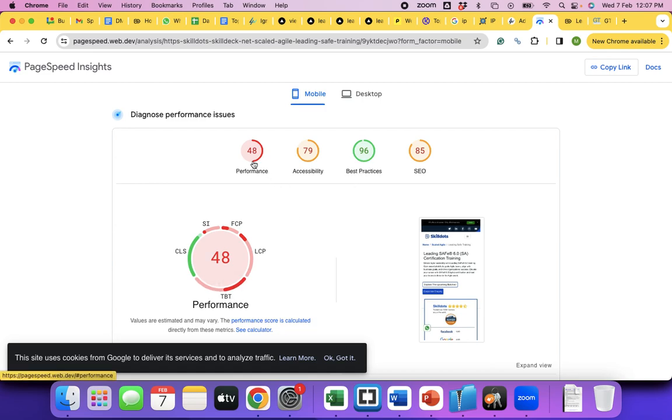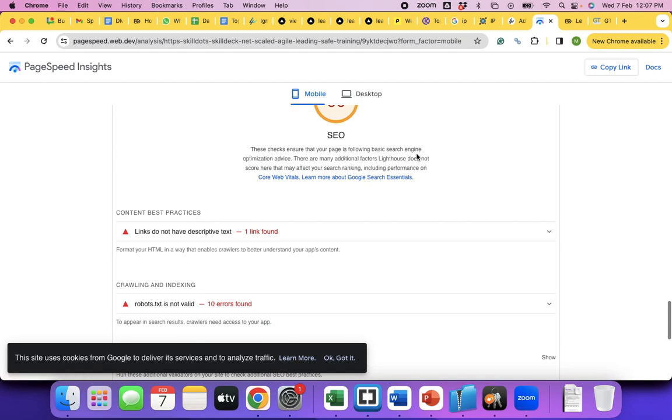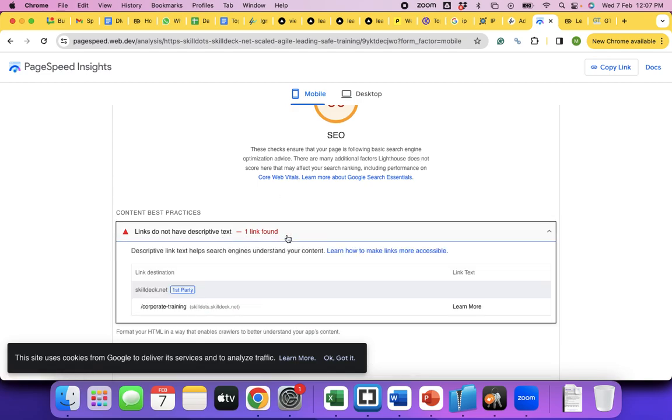Right? Performance 48, accessibility 79, best practices 96, SEO 85. They are giving scores for different metrics. Links do not have descriptive text. So links will be just something like this: Learn more. This is not a big deal. This is not a big issue or a big blocker, right?